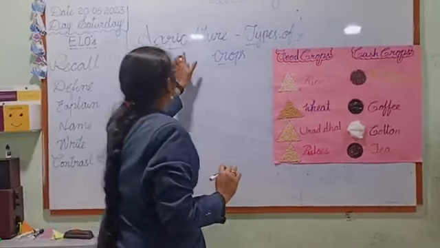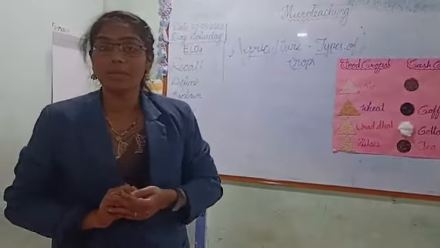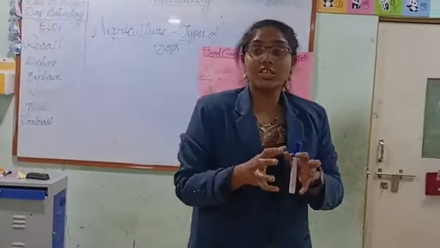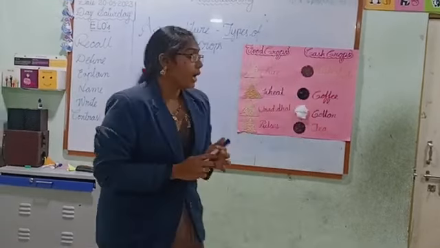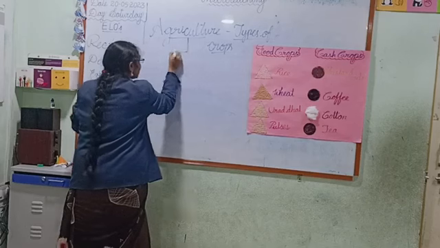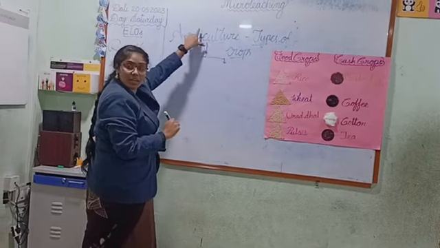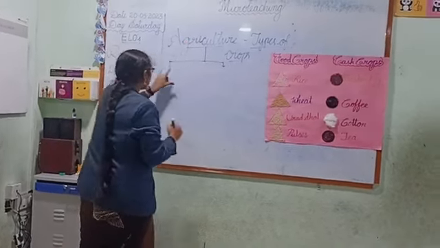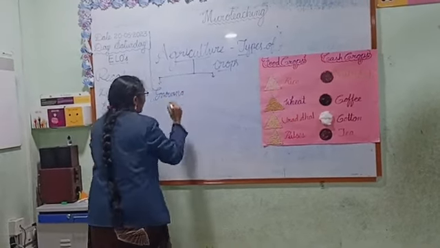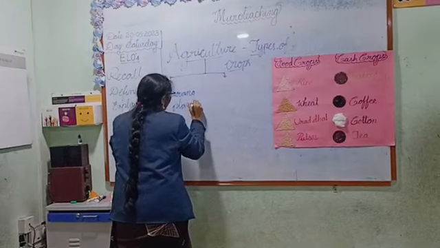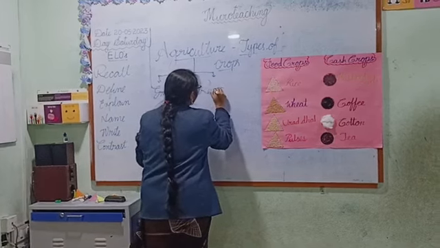Okay. So, what do you mean by agriculture? Do you know, children, what is the meaning of agriculture? Let me tell you. Agriculture is the process of growing crops and rearing livestock. The agriculture activity is divided into two activities. One is growing plants or growing crops, and the second activity is rearing livestock.